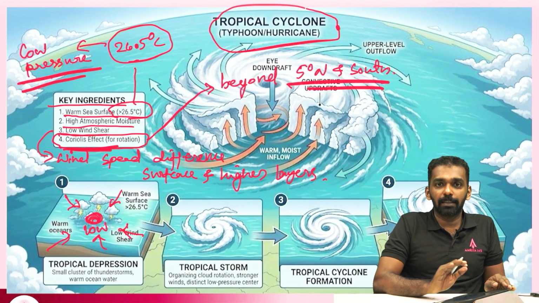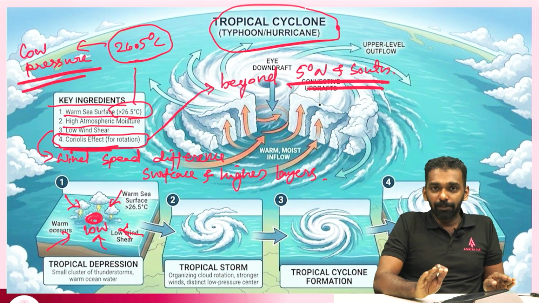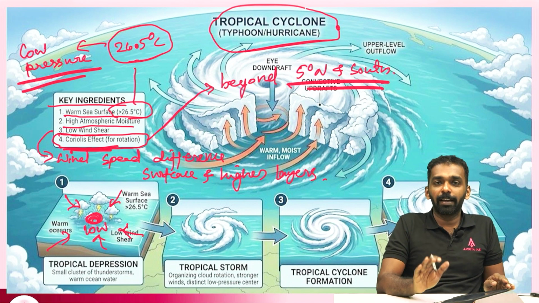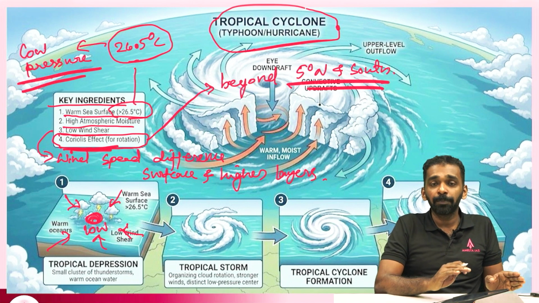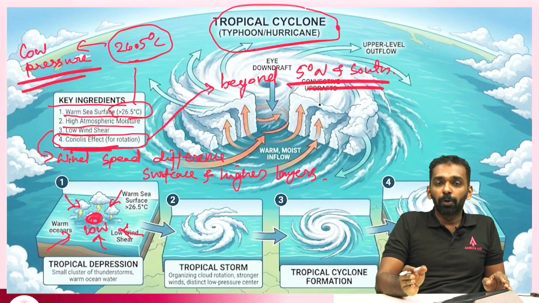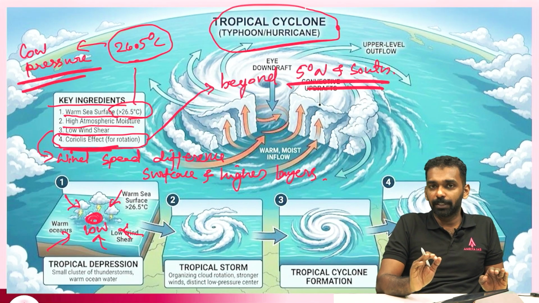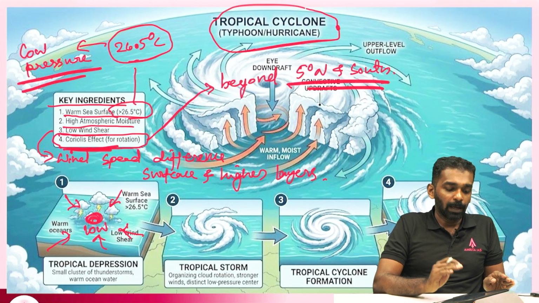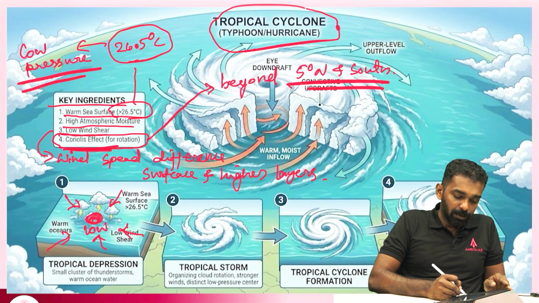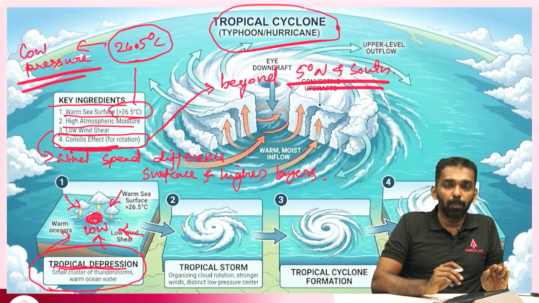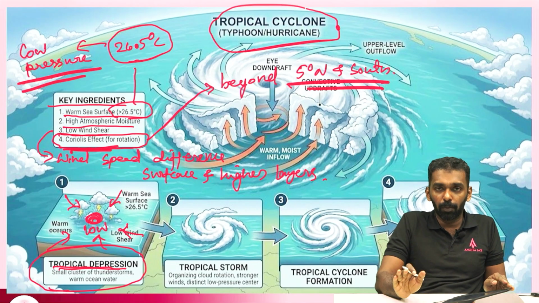So the important factors responsible are the sea surface temperature of 26.5 degrees or above, which creates the low pressure, then the Coriolis force, and the next important thing is the supply of moisture and obviously the low vertical wind shear. When all these factors are in favor, a tropical depression starts to form. So a tropical depression is formed. It's a low pressure region. Depression generally means a low pressure region.